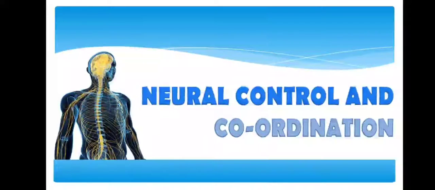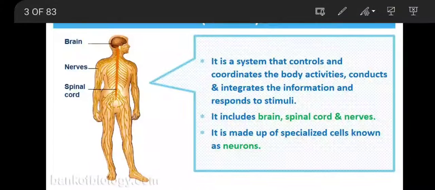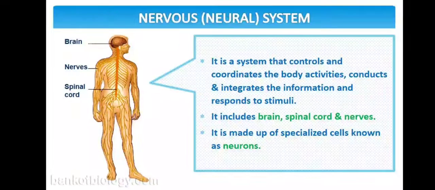Hello everyone. Let's start chapter number 21, neural control and coordination. Let's see the first topic, the neural system, also known as the nervous system. It is the system that controls and coordinates the body's activity, conducts and integrates information, and responds to stimuli.